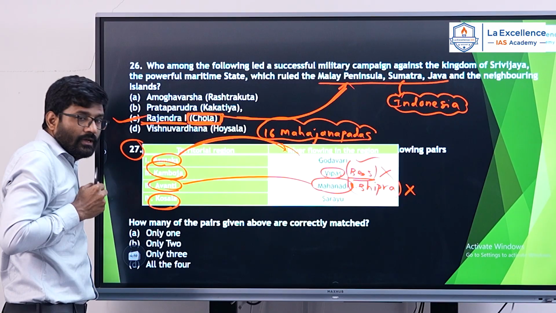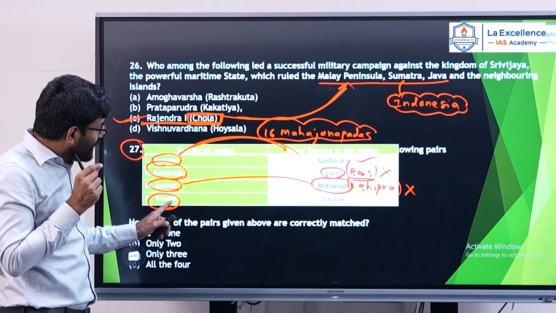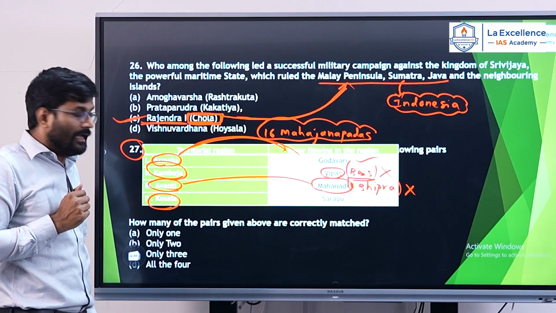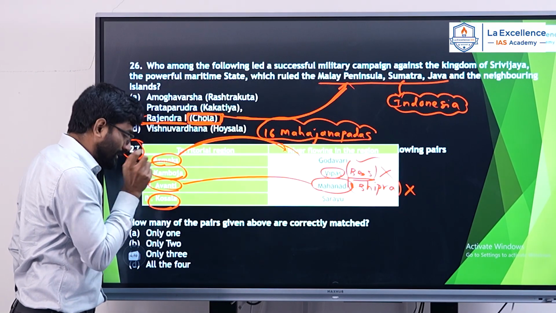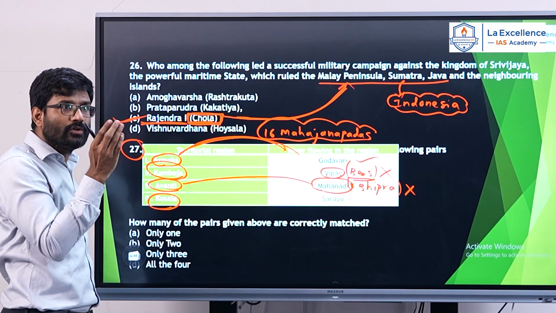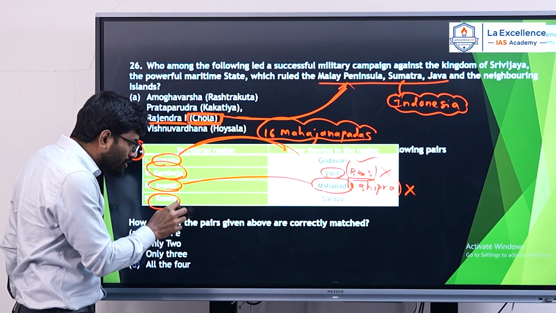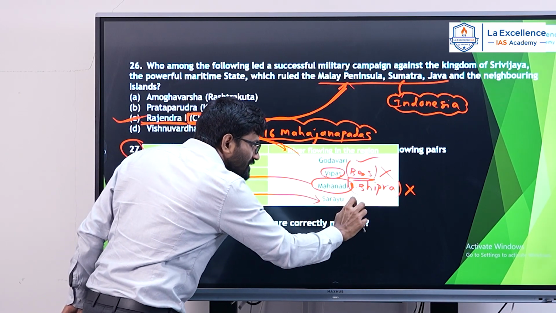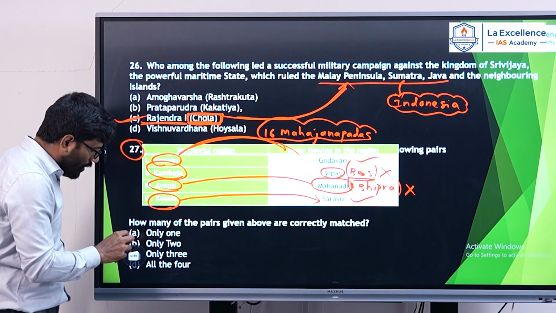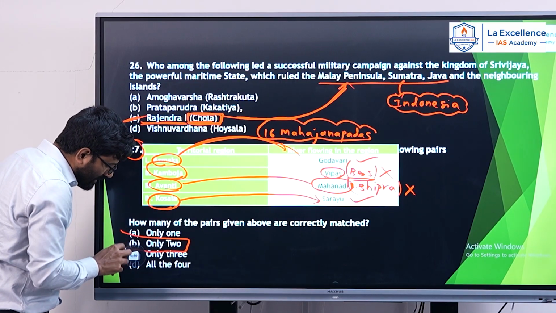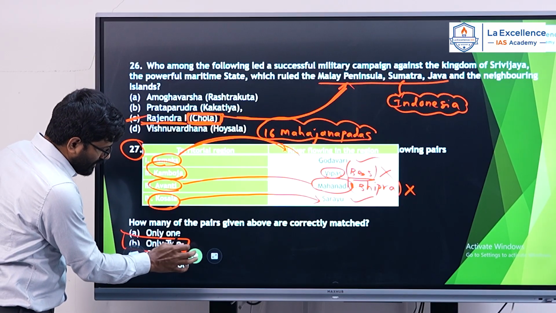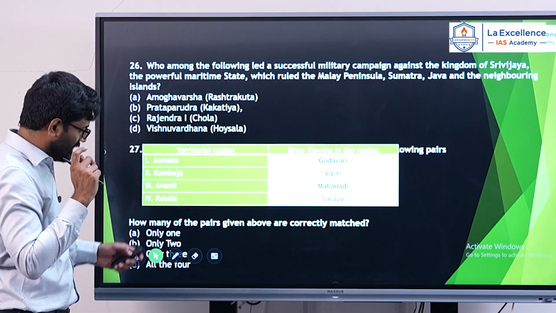Koshala Mahajanapada is located in present Uttar Pradesh. And the capital city is Sravasti. And Sravasti is very near to Ayodhya. And Koshala is located on the banks of river Sarayu. This statement is correct. Hence, only 2 statements are correct. So my answer is B. And I rate this question as easy.